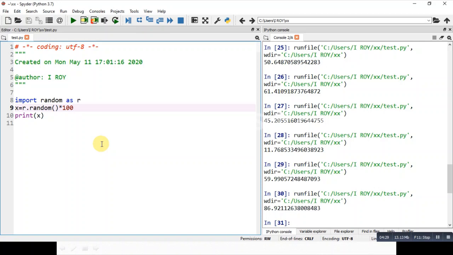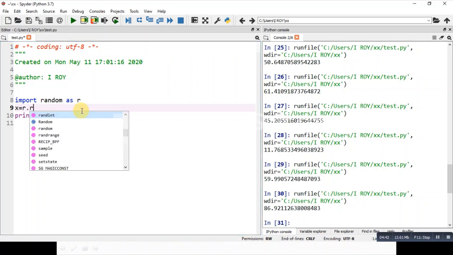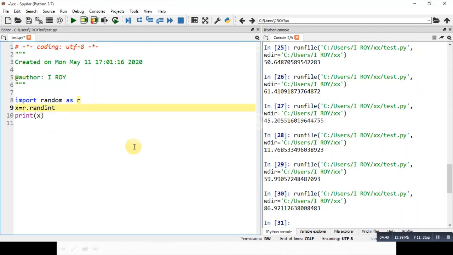Now let us see how randint works. So we'll use the same space for randint. I'm using here r dot randint. You can see the name of the function here. This is the randint function, and the system is asking for two different arguments. A and B are the arguments here.